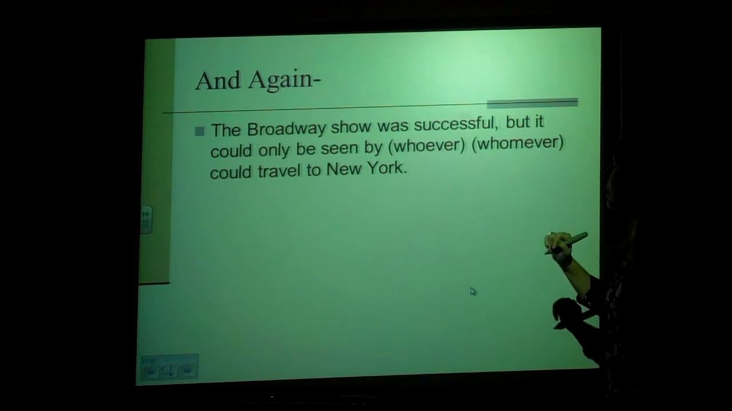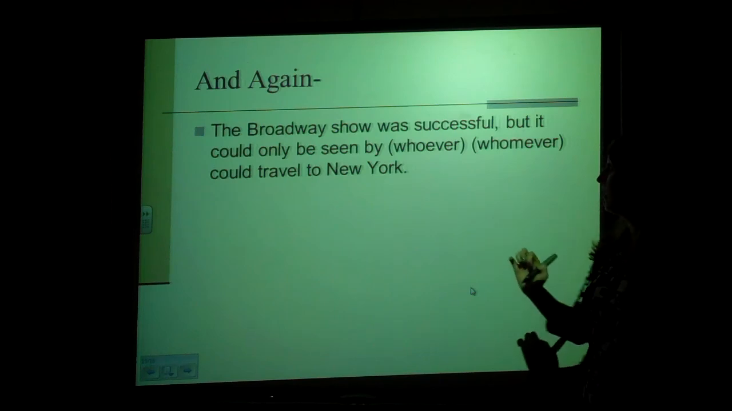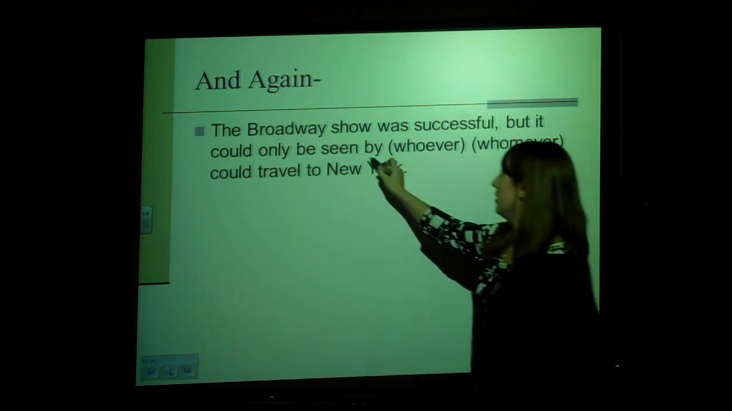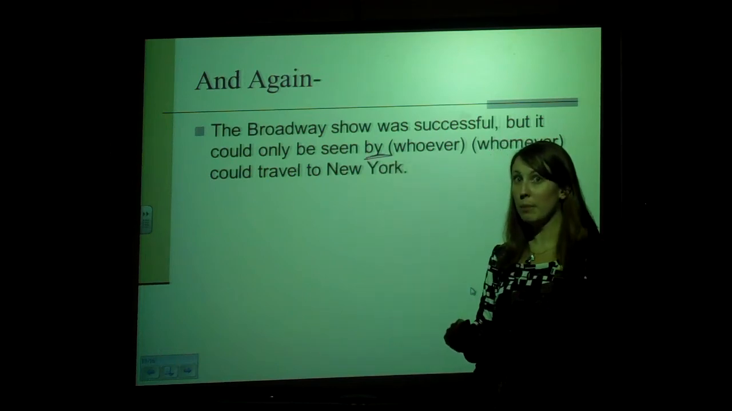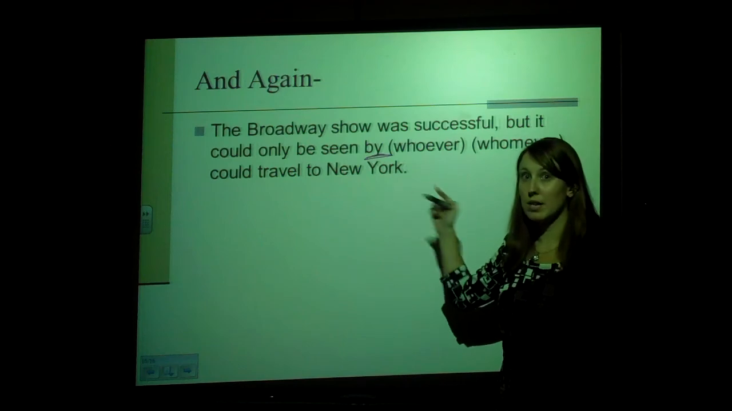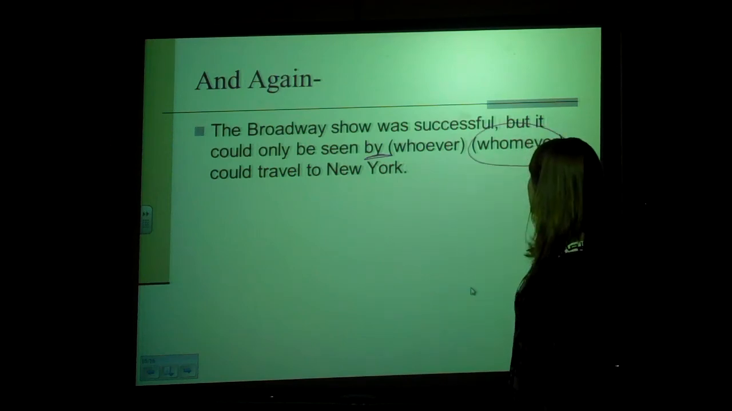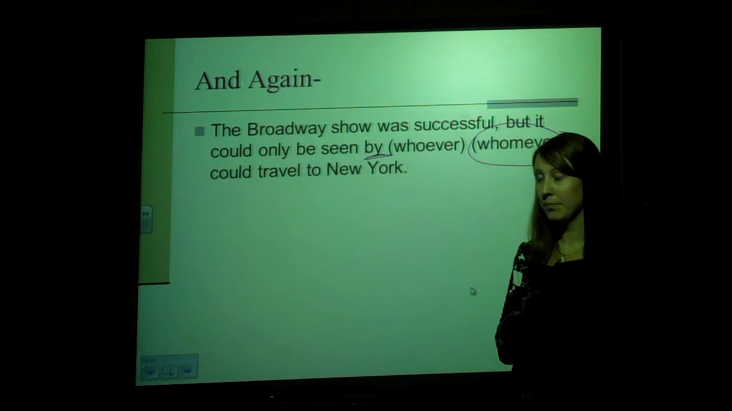One more. The Broadway show was successful, but it could only be seen by whoever or whomever could travel to New York. Look what I have right here. That's a preposition. So this is working as the object of that preposition. I need to choose whomever.